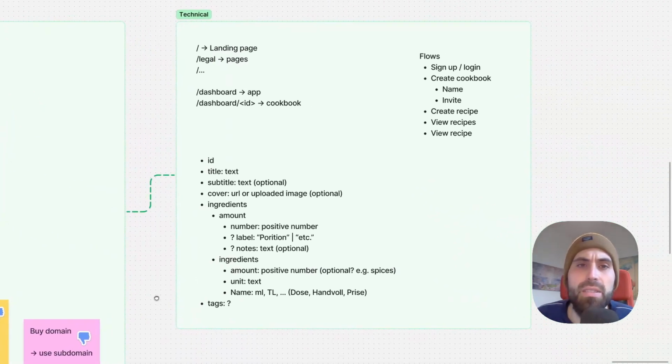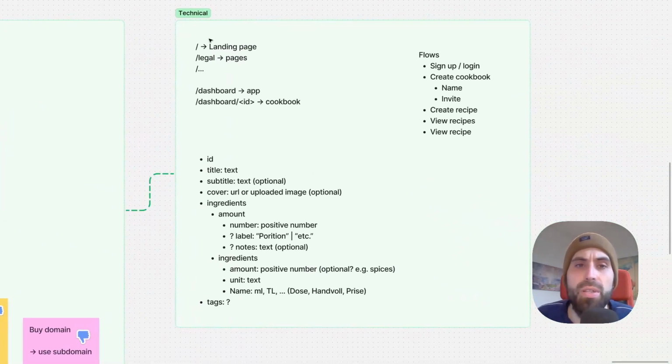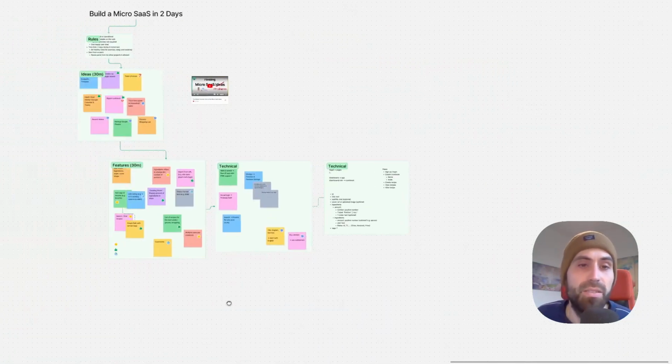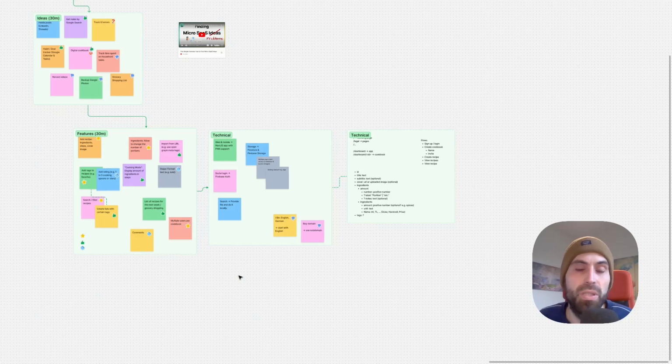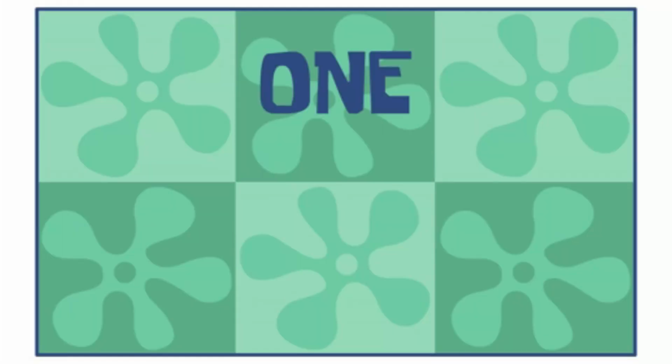And the last thing I did, I took a few notes about the routes and also the main part. I have to store the recipes, how I can do that, and what kind of flows I have to implement. So this is just a few notes I took. Now, the next step is I have some idea. I have a feature set I want to build. And also for the technical part, I know what kind of technologies I want to use. So now I can start to bootstrap a Next.js application.